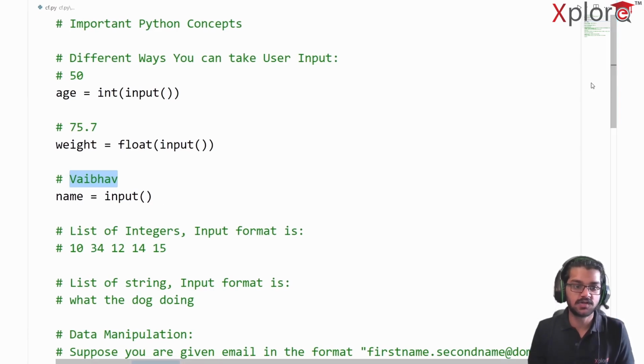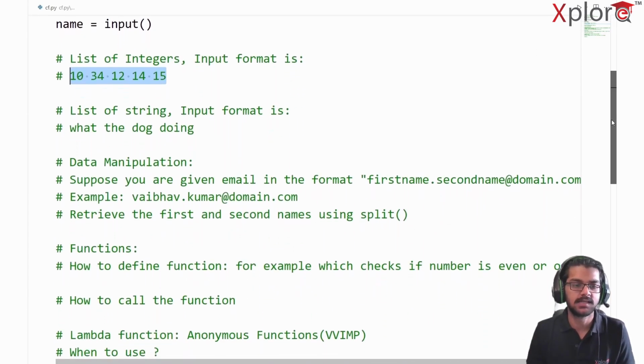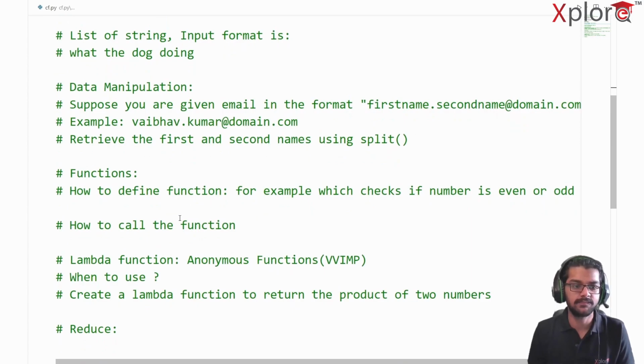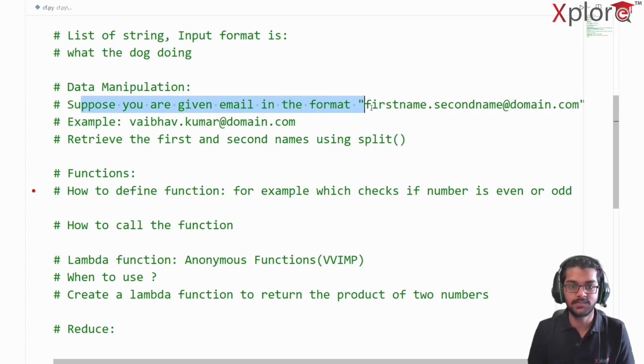Now for the list of integers input format, to understand this we have to understand what the dot split functionality is. So let's jump into that first. We have something called data manipulation, and suppose you are given an email in the format of first name dot second name at domain.com.